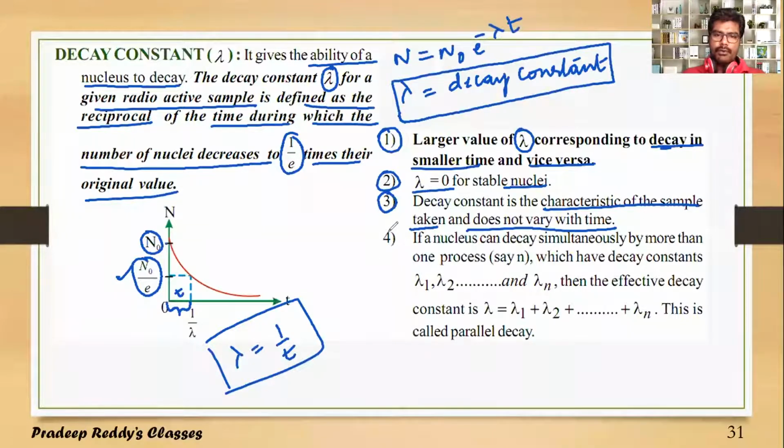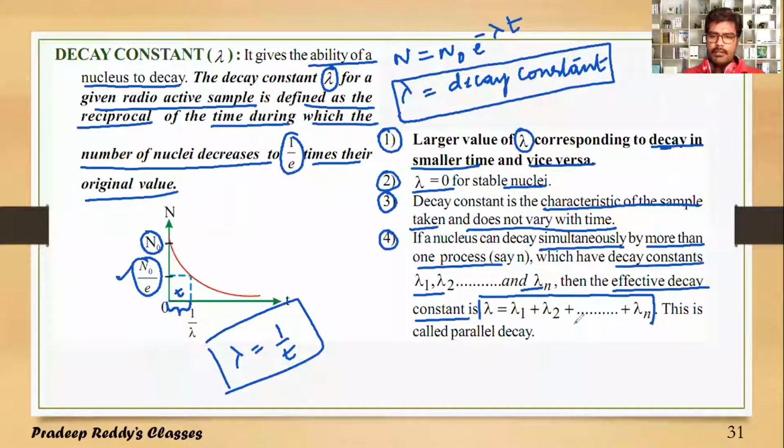And number 4, if a nucleus can decay simultaneously by more than one process, which have decay constants lambda 1, lambda 2, and so on, then the effective decay constant is lambda equal to lambda 1 plus lambda 2 plus lambda 3 up to lambda n.